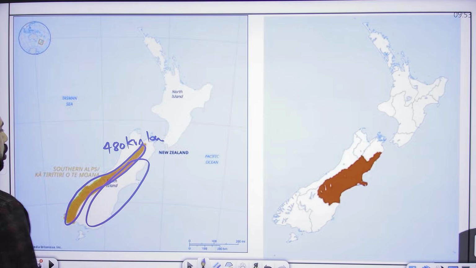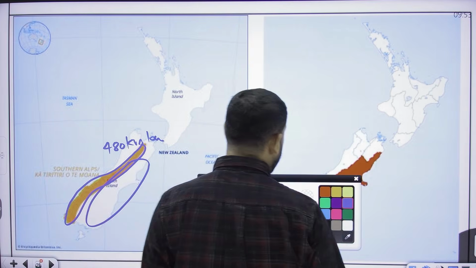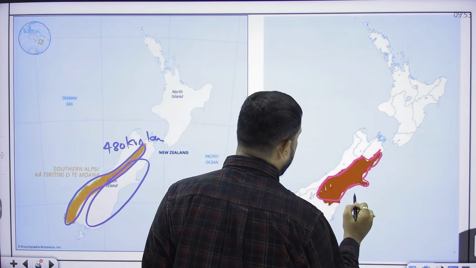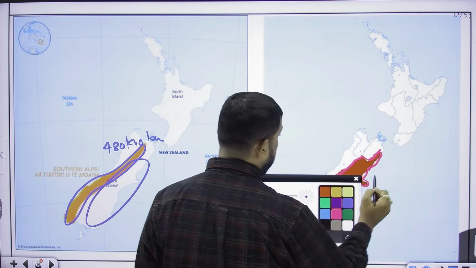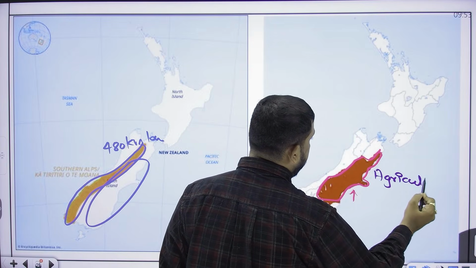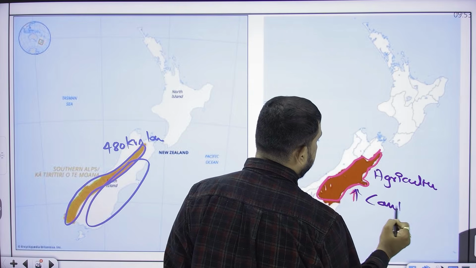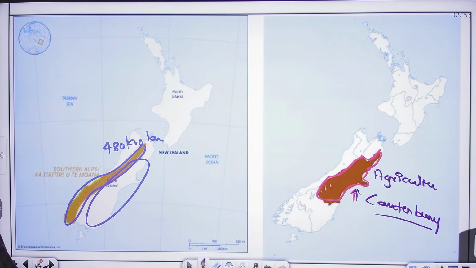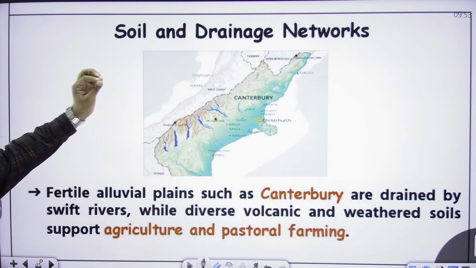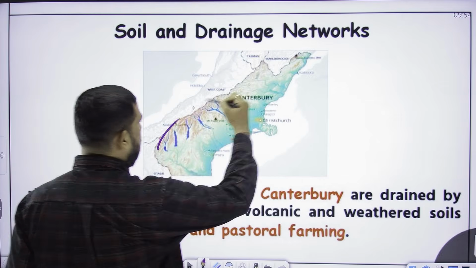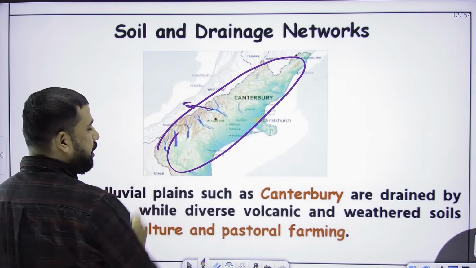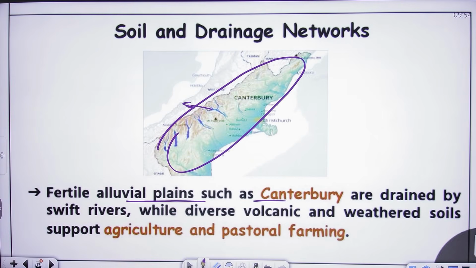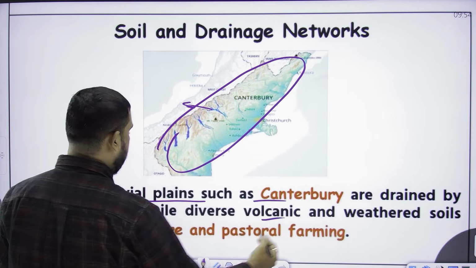As you see, this is the part of South Island where the Southern Alps are, which are 480 kilometers long. And the remaining portion of South Island is favorable for agriculture, farming land, and pastoral lands, which is famous for sheep rearing. The major biodiversity and agriculture is associated with this region, named Canterbury. So this is the Canterbury area of New Zealand, present on the South Island.